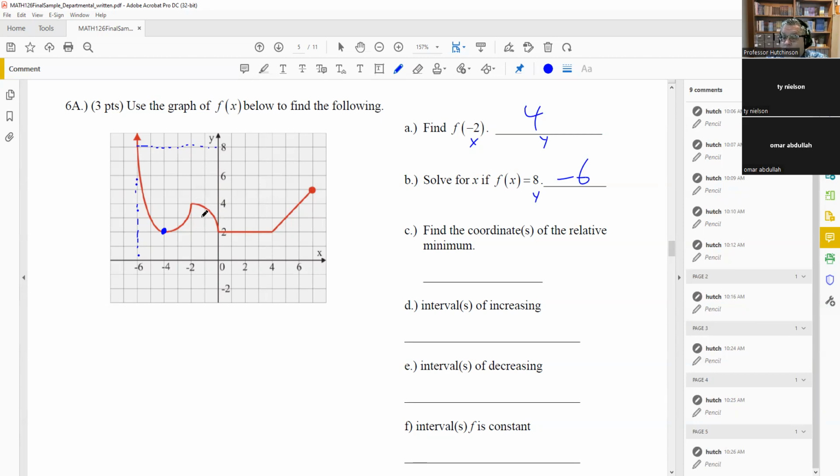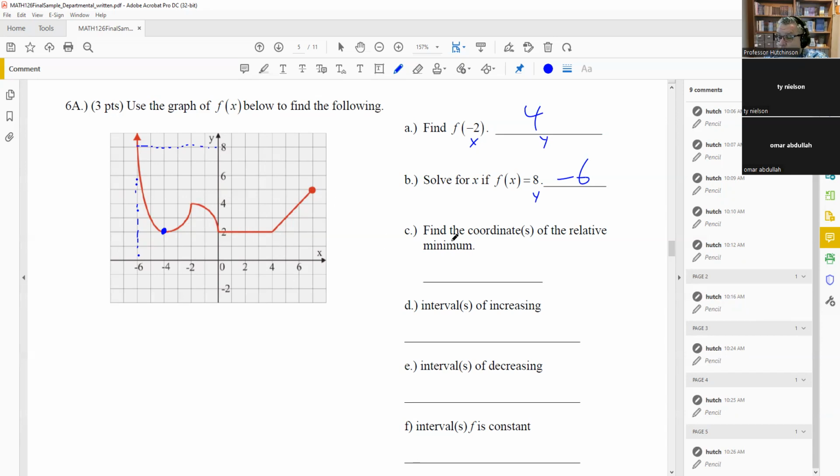So this part though, like here, okay, something to point out, if you've got a flat line like this, that's not considered a relative minimum, at least not in this class. We're not going to say it's a relative minimum because we don't have an increasing part. It goes down, but then it stays flat. And then it stays flat and goes up. So we're not going to call these relative minimum. It has to be specifically decreasing and increasing afterwards, and we don't have that in this case.